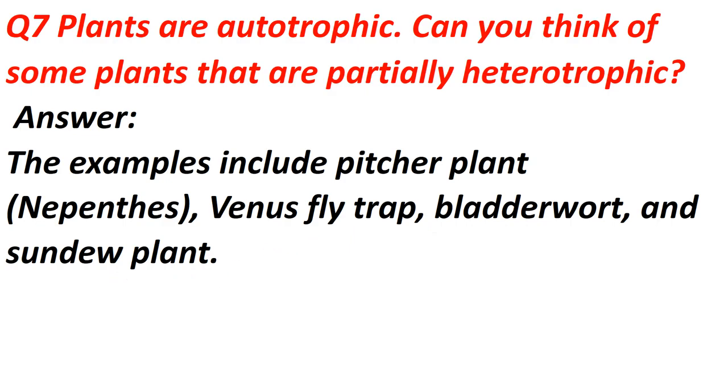Okay, these plants catch and eat the insects for their nitrogen requirements. These plants are autotrophic as well. They can perform photosynthesis as well, but for their nitrogen requirement, they capture the insects and eat those insects. That's why these plants are called partially heterotrophic plants.